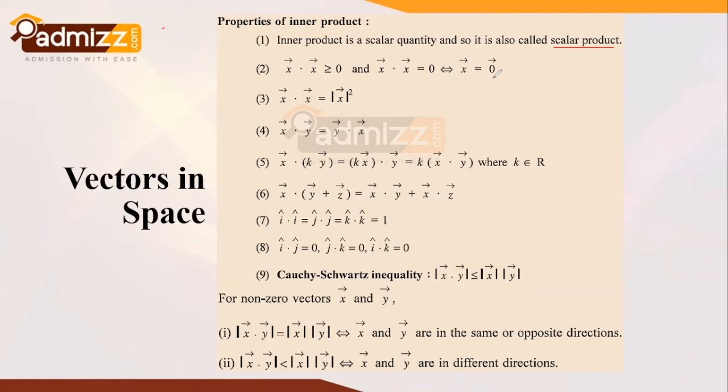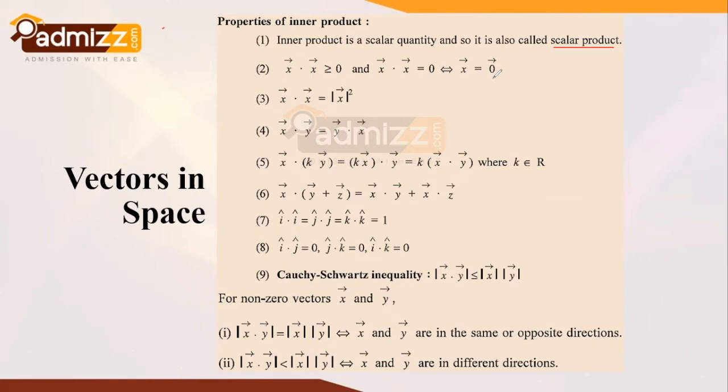Now the inner product of vectors follows the commutative law, that is x vector dot y vector is equal to y vector dot x vector. Ultimately the resultant values are same.